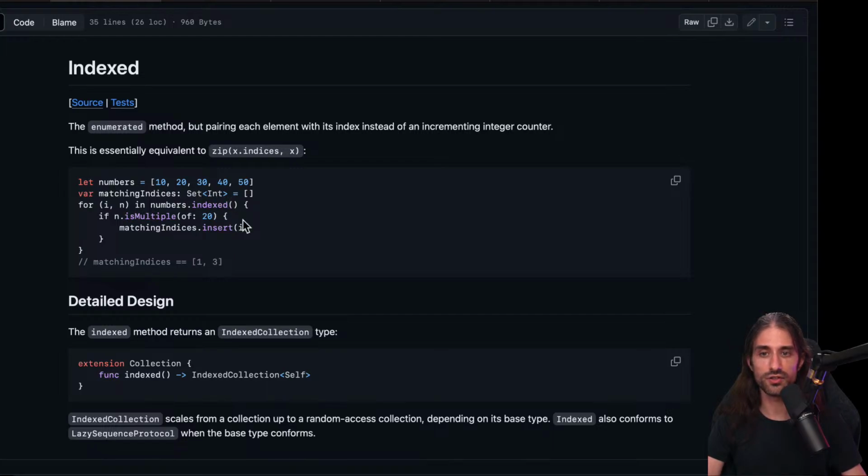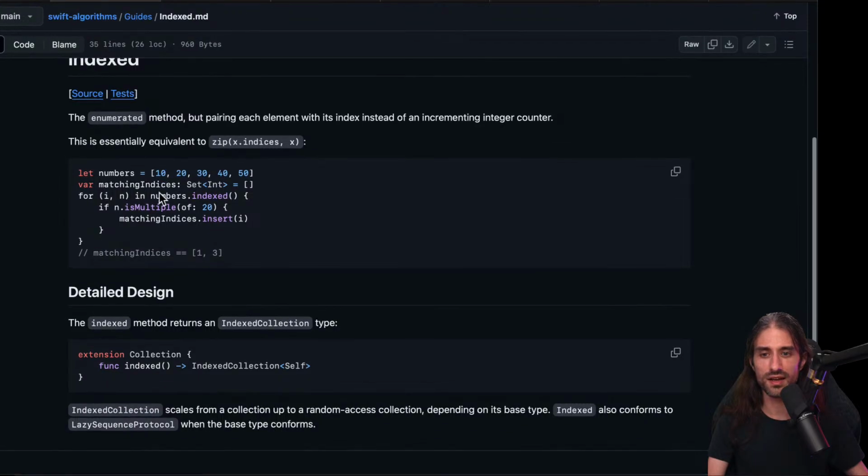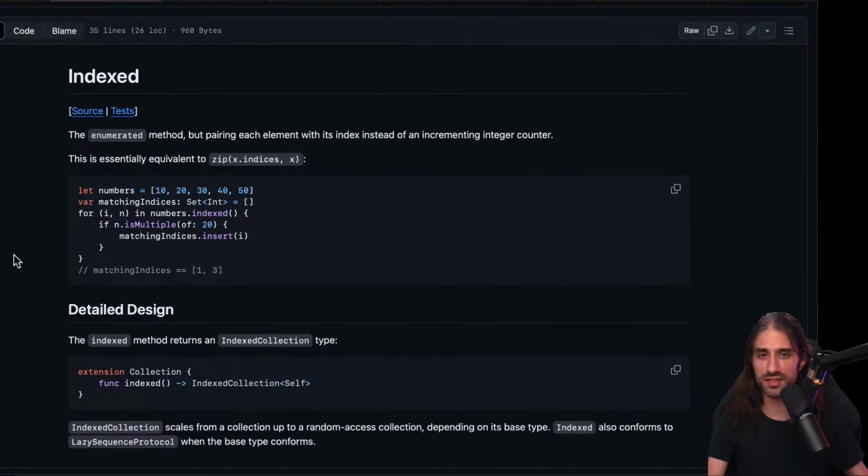So indexed does just like enumerated, except that it gives actual indices, whereas enumerated gives integer values starting at 0. And it's important because if you have, for instance, a sub-array, then its first index might not start at 0. So this one, I think it's definitely worth knowing. Super simple, and it can save you from very subtle bugs that might happen years after you've put the original code into production.